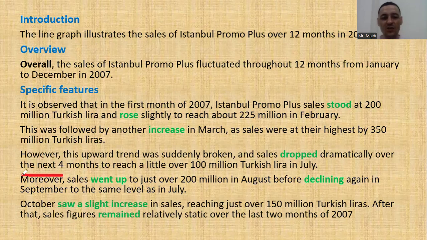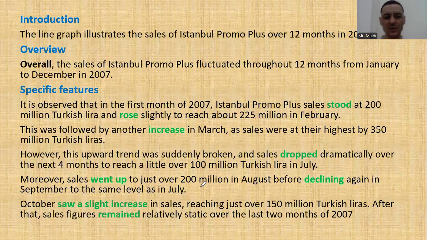Moreover, transitional word. Sales went up to just over 200. So just over. I didn't say just 200. Just over 200 million in August, we say the time, before declining again in September to the same level as in July. So here there is a comparison between July and August. In July, sales were 200.